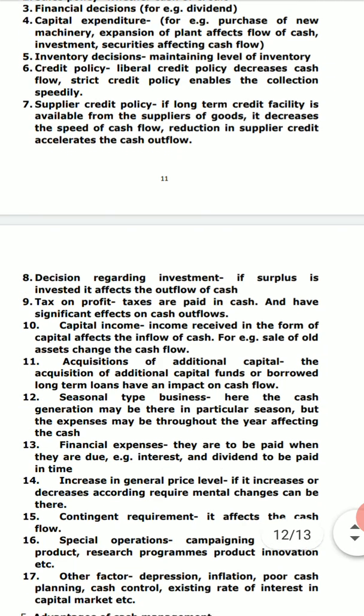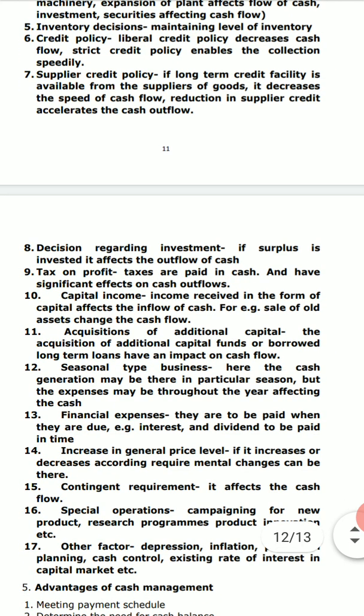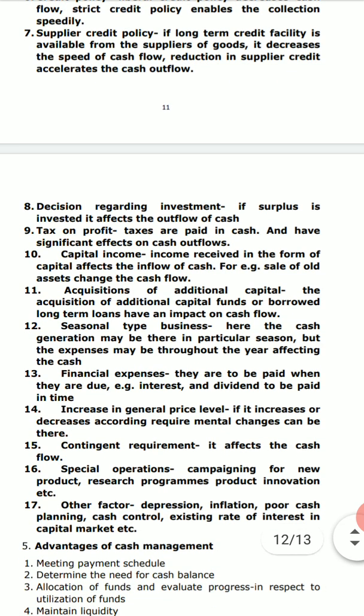Next comes up is suppliers credit. It depends on the suppliers credit policy. If the long term credit facility is available from the suppliers of the goods, it makes the company's position easy. It decreases the speed of cash flow. And reduction in the cash credit accelerates the cash outflows. That means if the supplier says that we will follow a very strict credit policy, then as soon as the raw materials are bought, the cash payment has to be done. So that fastens the cash outflows.